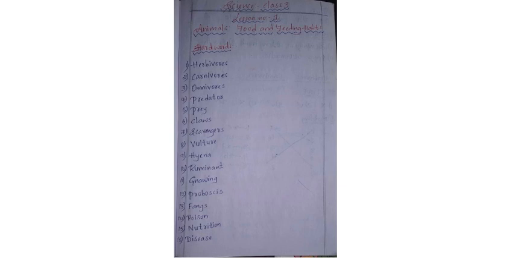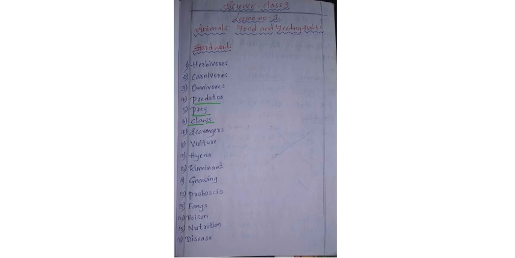Next one is what? Predator. PREDATOR. Next one, prey. PREY. Sixth one is claws. CLAWS. Next one is scavengers.